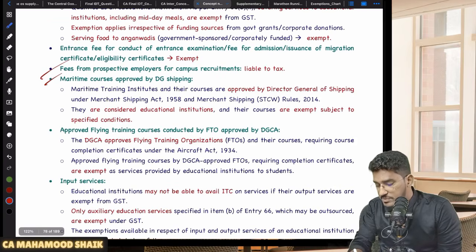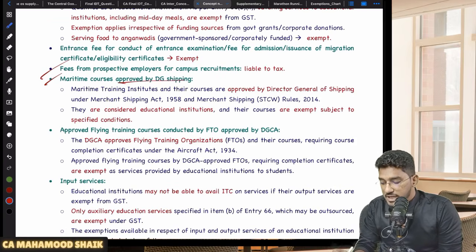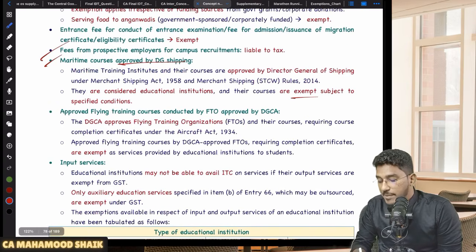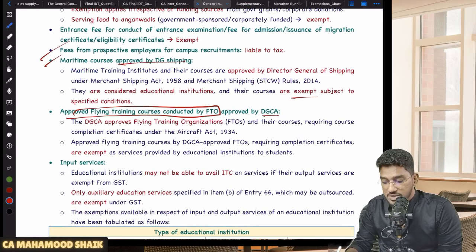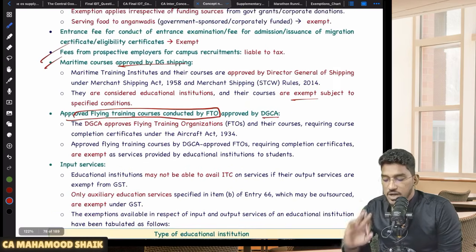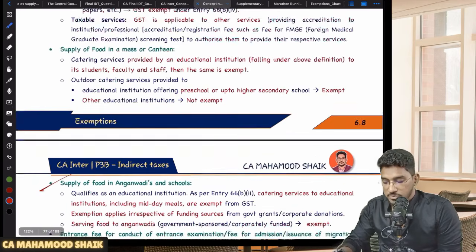So these are all some special cases. Maritime courses approved by DG Shipping, Director General of Shipping, will that be exempted? Yes, they will also fall under education institution. They will also be exempted. Approved flying and training courses conducted by FTO, Flying Training Organization, approved by DGCA, Director General of Civil Aviation, will that be exempted? Yes, they will also be exempted. So these are some special points which you are required to remember.